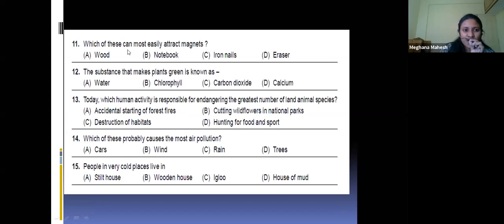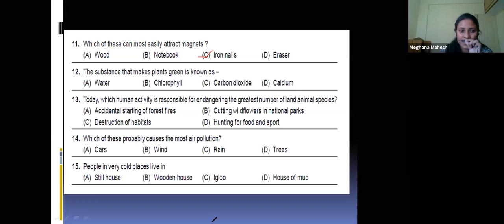Next, which of these can most easily be attracted by a magnet? Iron nails. Iron nails have the magnetic property, which helps in attracting them towards the magnet. And then, the substance chlorophyll is a green color pigment that is present in the leaves.